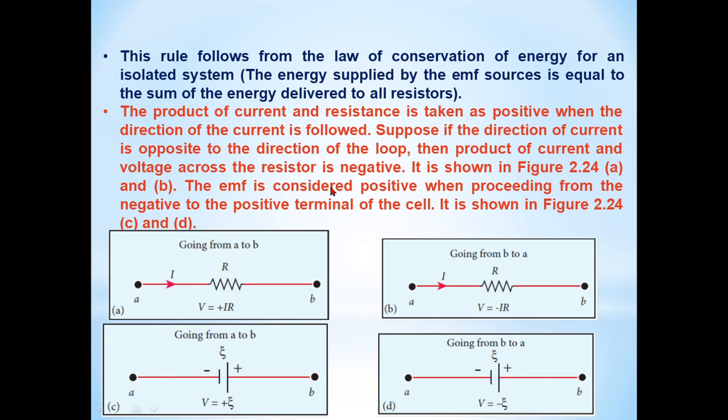The EMF is considered positive when proceeding from the negative to the positive terminal of the cell. It is shown in figure 2.4 C and D. This is EMF. The EMF is considered positive when proceeding from the negative to the positive terminal of the cell. It is shown in figure 2.4 C and D.